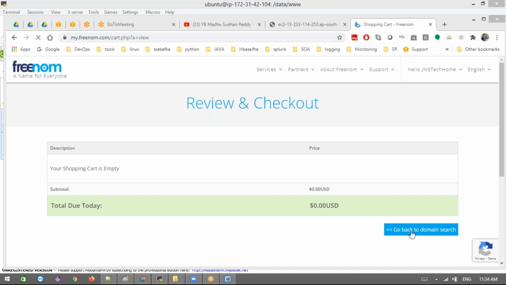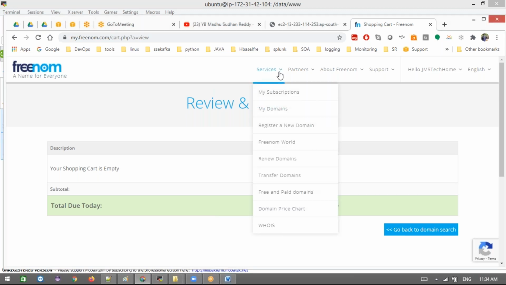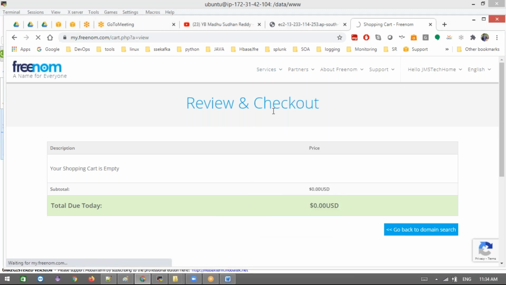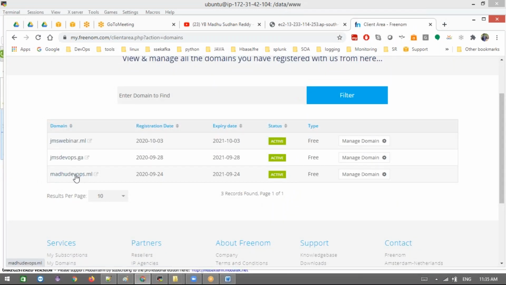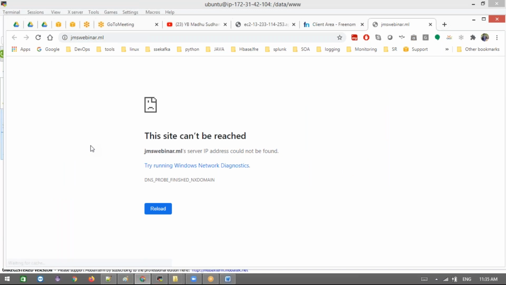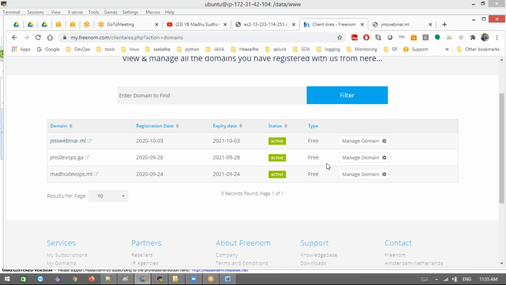Go back to the search domain. Even if you go for this, that's done. If you go for My Domains, there are a couple of domains I used. Now this is the one I created today. There is no application deployed here. Just go here to manage domains. Click this, manage domains.